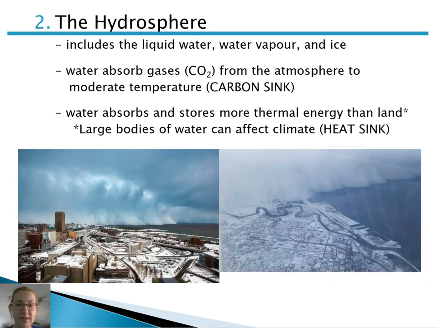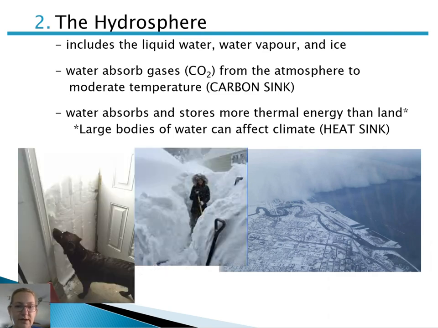One of these phenomena we can see near us, usually London gets it more, is lake effect snow or snow belts. Here's an example of, I believe, Buffalo. In the winter, the land is colder than the water, so the air picks up warm, moist air as it travels over the unfrozen lake, because the lake is still holding on to that thermal energy from the summer. As the air passes over the land, it cools down, and cold air stores less moisture than warm air, so it falls as precipitation. That's where we get those large snow belts.